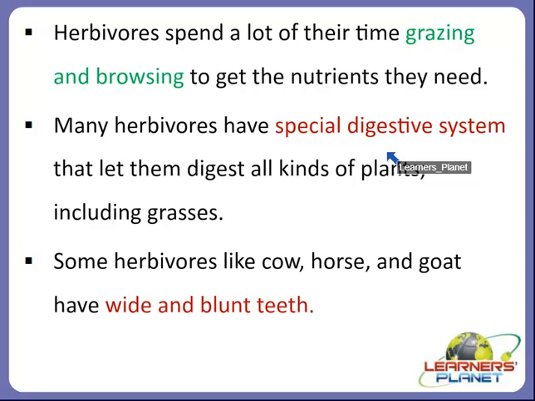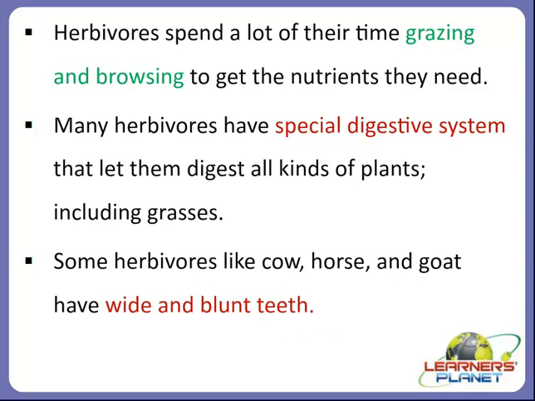So there are many herbivores that have special digestive systems that let them digest all kinds of plants, including grasses. There are also some herbivores like cow, horse and goat which have wide and blunt type of teeth, right?